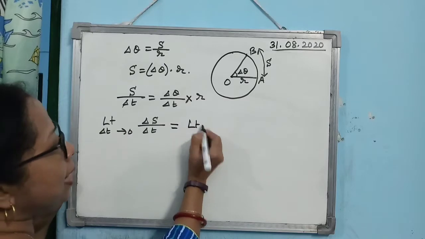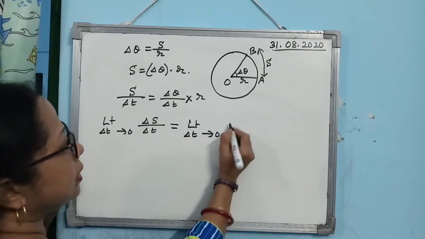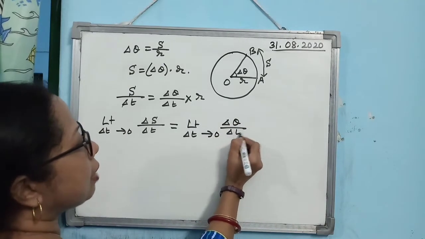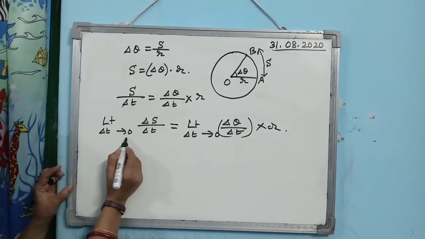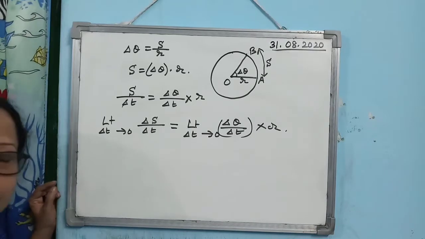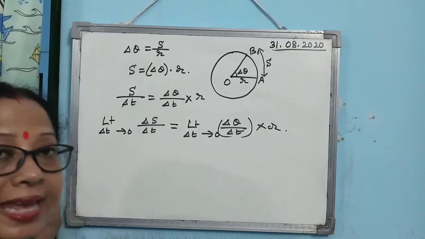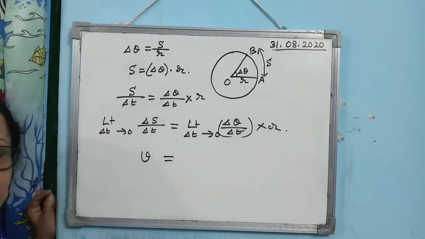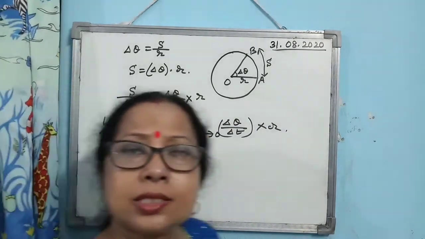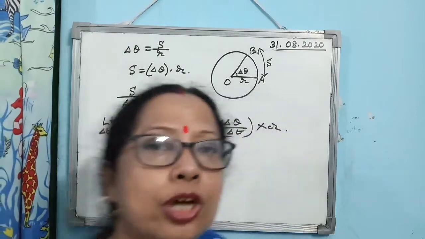So if you apply that concept, then limit delta T tends to 0, delta theta by delta T into R. Now according to our concept, limit delta T tends to 0, delta S by delta T gives the instantaneous linear velocity. Instantaneous linear velocity means linear velocity at any instant of time.